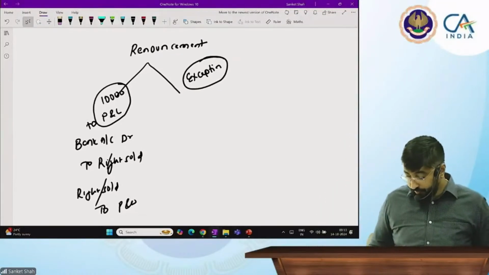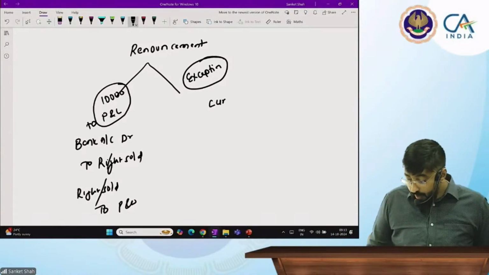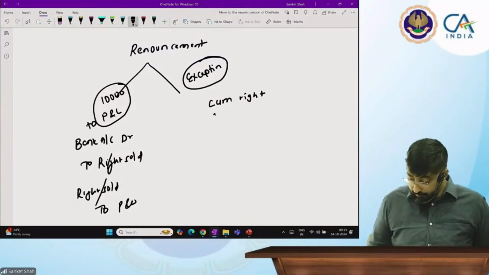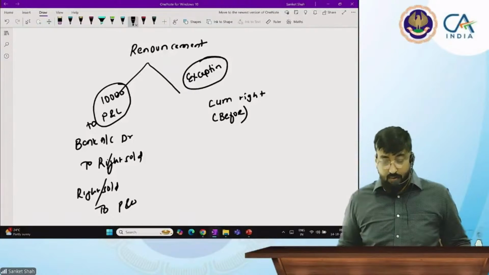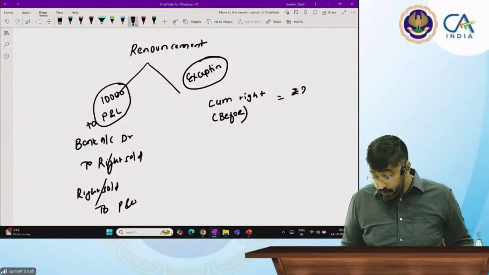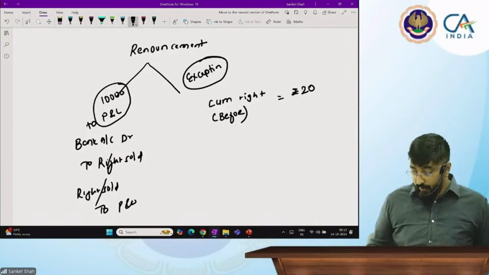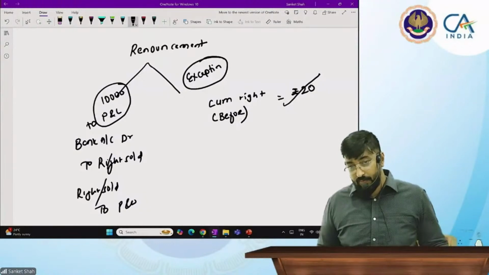Now what is the exception? See, cum right price. Cum right means before the right shares, the price is 20 rupees. Now I bought that share at 20 rupees.